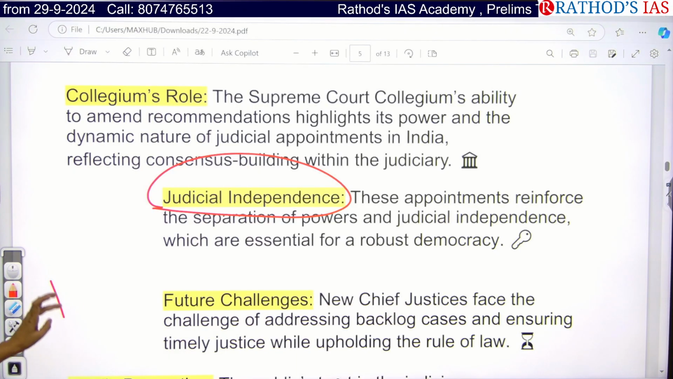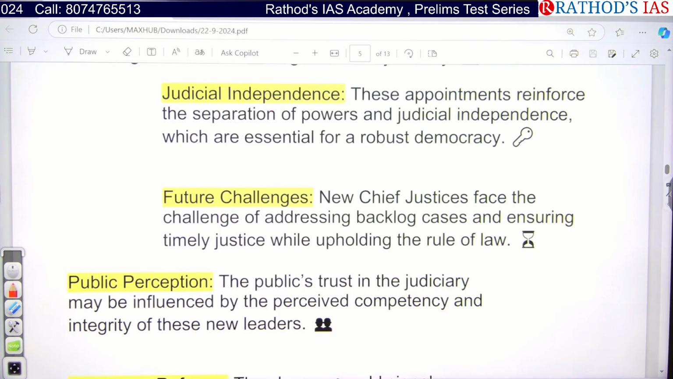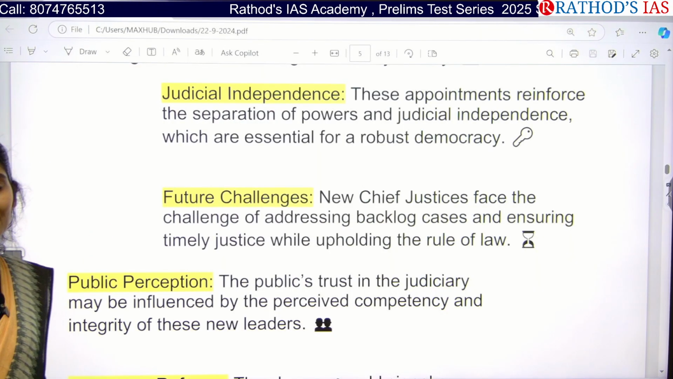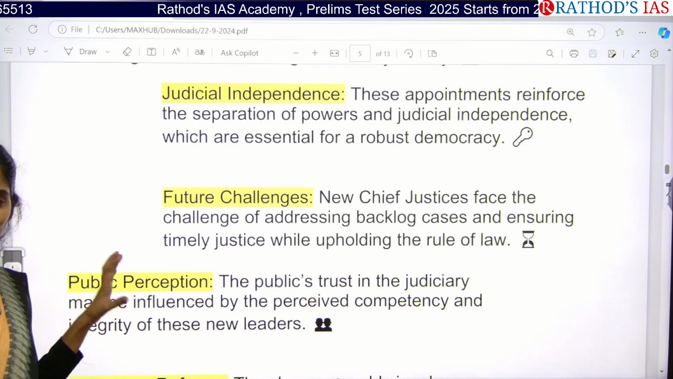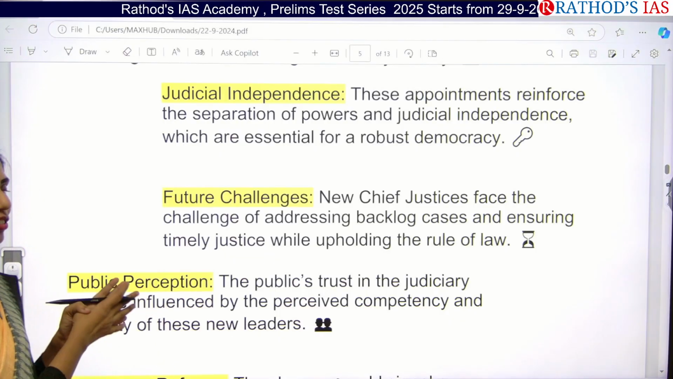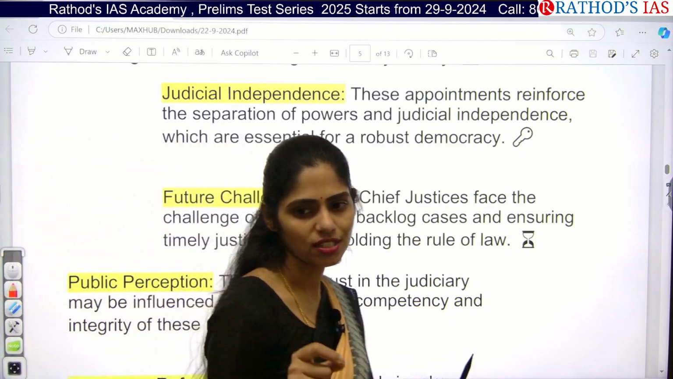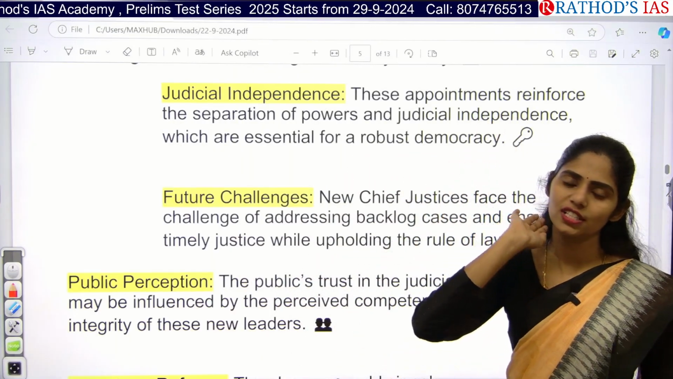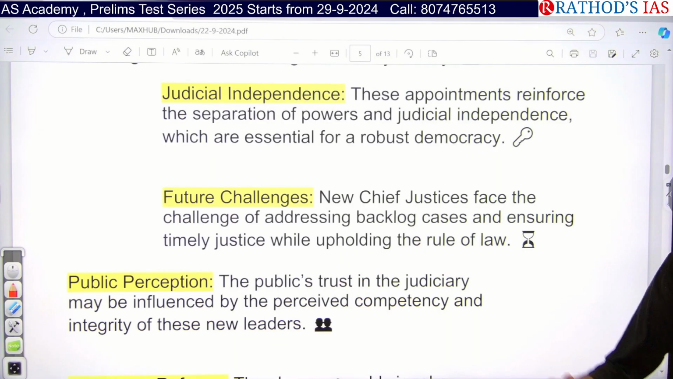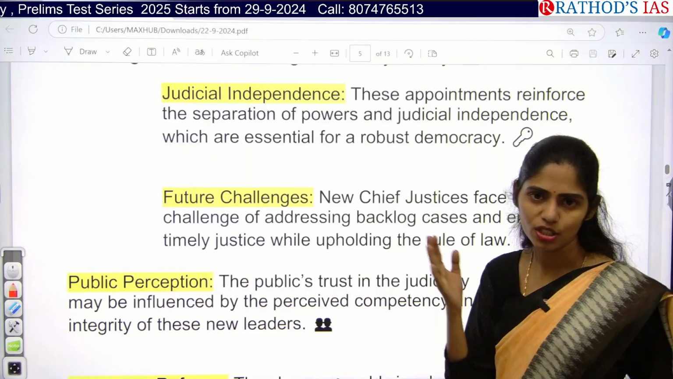And if you see the future challenges, these new Chief Justices will face a challenge called pendency of cases, or backlog of cases. They have to ensure upholding of the rule of law and a faster justice delivery system, because already, because of vacancies, pendency of cases is increasing. Now they have been appointed, so it is their responsibility to ensure that justice delivery happens smoothly.